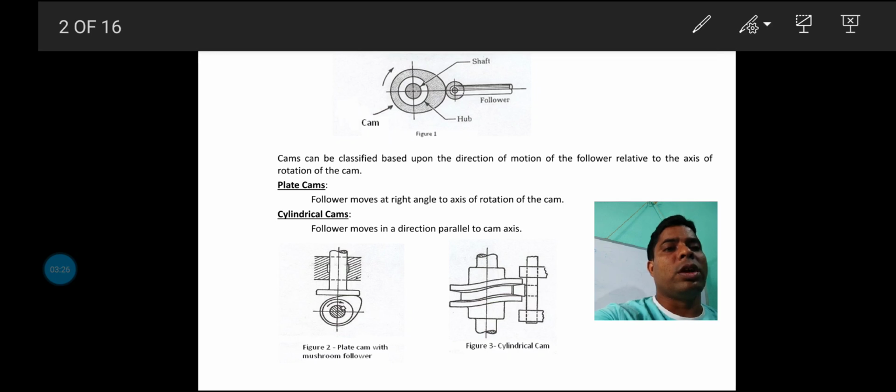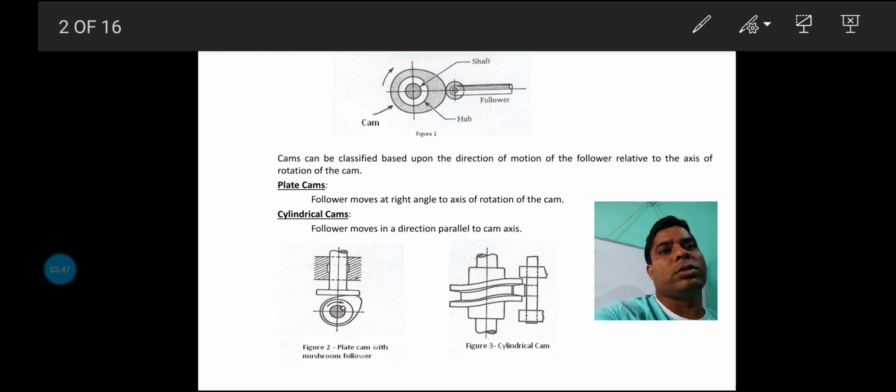That means one side of the cam is a sharp edge type, slightly curved surface, and another side is slightly flat. That's why the motion cannot be transmitted equally for all rotations of the cam.